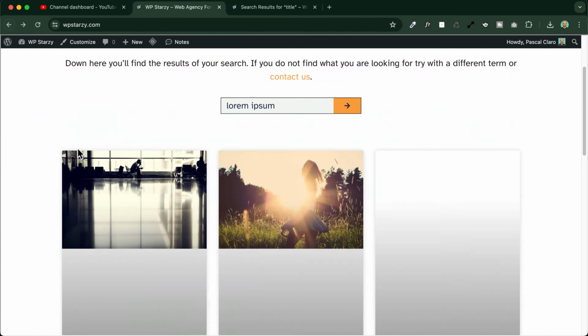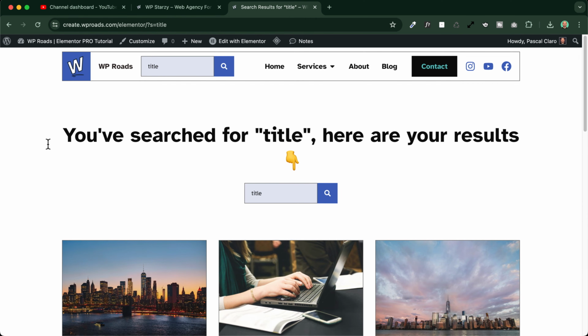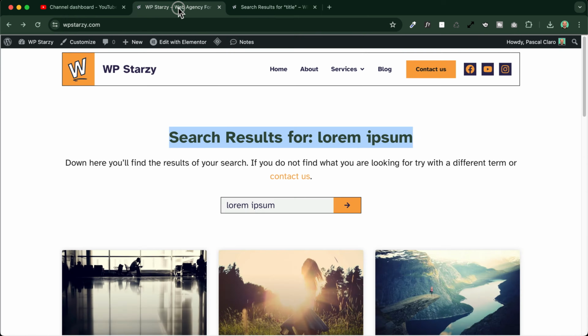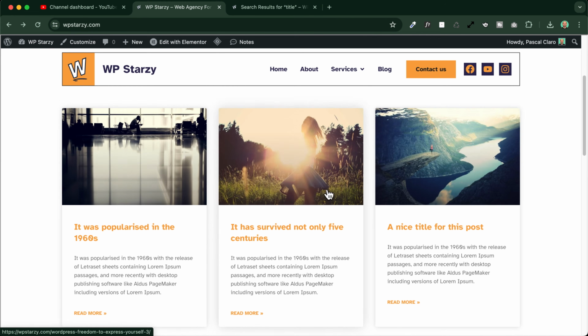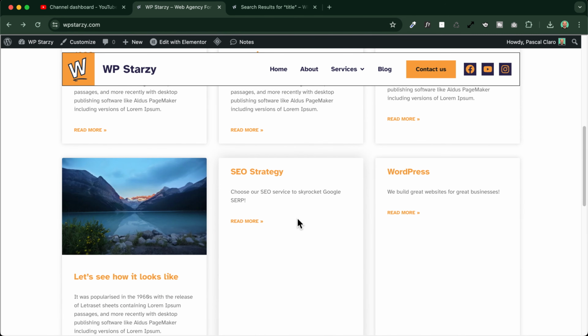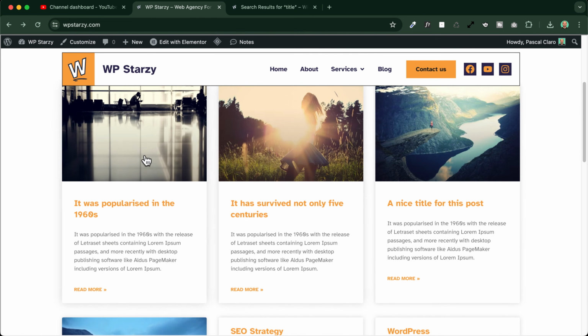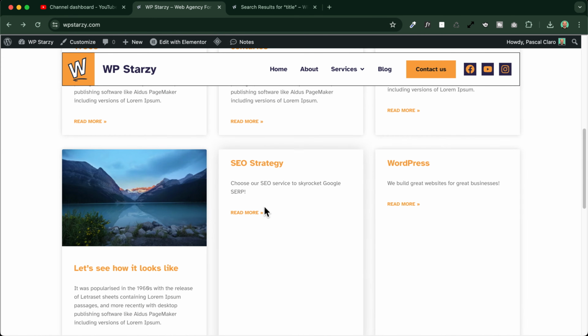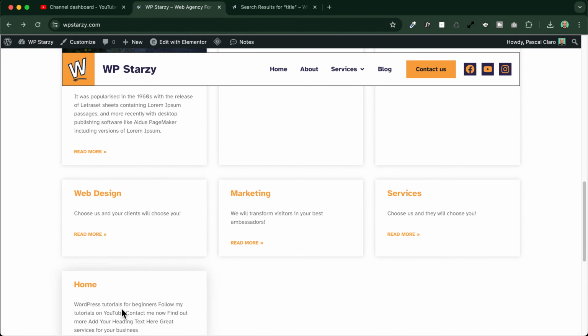Perfect. If I go back now to my search results page, what happens if you want some advanced customizations? For example, you want to take control of the title and change it to whatever you want, like I did in the example here. Or, for example, you want to change the kind of items that are displayed in the search results. For example, you want to exclude the pages. In my case, as you can see here, there are not only the posts of my blog, but also the pages appearing in the search results. And in many cases, this is not necessary.